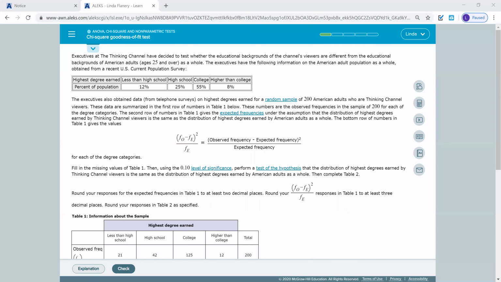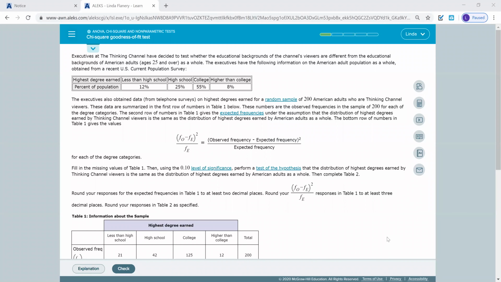All right, we are going to do a chi-square goodness of fit test. Executives at the Thinking Channel have decided to test whether educational backgrounds of the channel's viewers are different from the educational backgrounds of American adults aged 25 and older as a whole. The executives have the following information on the American adult population as a whole, obtained from a recent U.S. current population survey. So, 12% have less than high school, 25% have high school, 55% have college, and 8% have